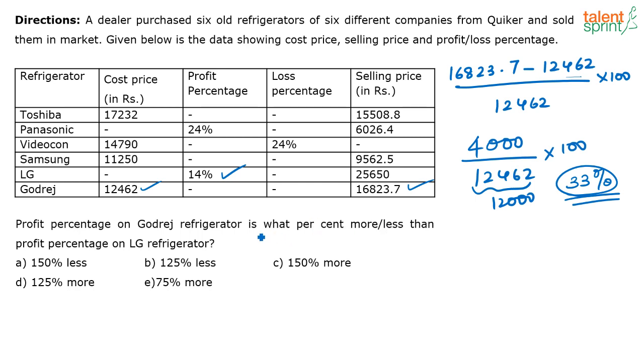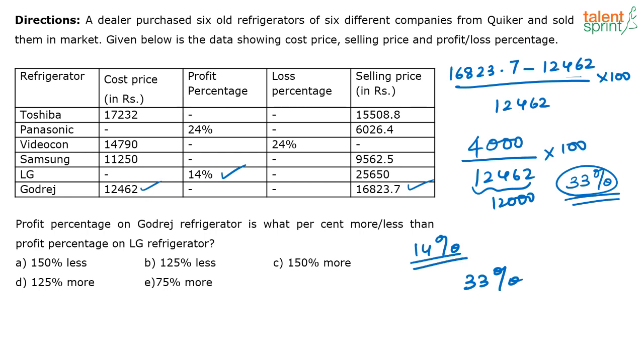What should you find out? What profit percentage on Godrej is what percentage more or less than the profit percentage on LG. So how do you find that out? See, here he has made 14%, here he has made 33%, okay. So in that case, what will be the profit percentage that he has done? I mean, compared to these two, what percentage is this profit more or less?